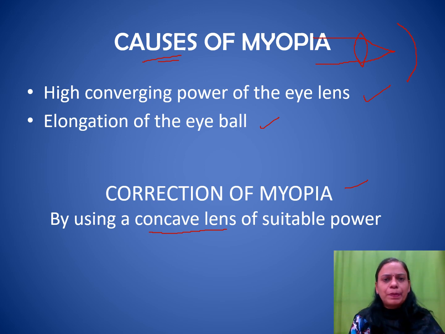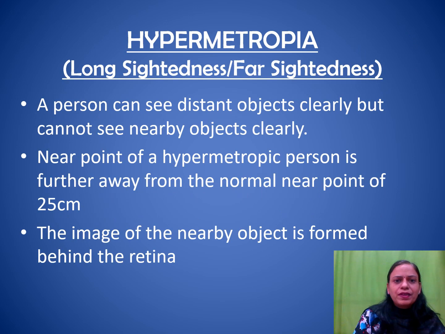Now let us take up one more defect, and that defect is hypermetropia. So the second defect we are going to talk about in this video is hypermetropia. Now as you can see, it's a long word. So here we have long-sightedness. Long-sightedness means the person is able to see the distant things clearly, but he is not able to see the nearby objects clearly. Long vision, long-sightedness.